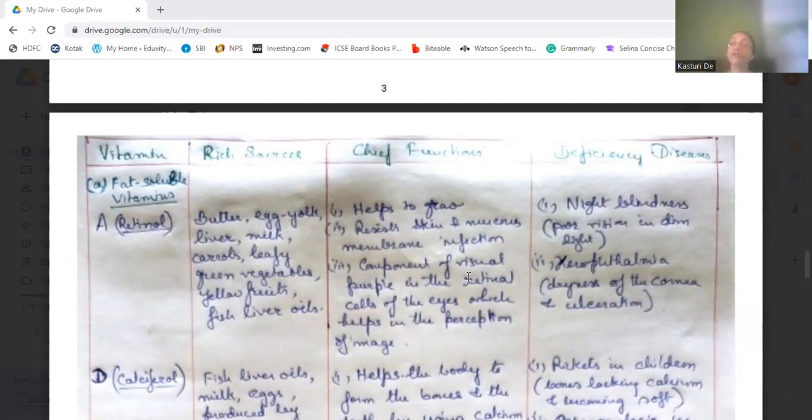It is a component of visual purple in the retinal cells of the eyes, which helps in the perception of the image. Its deficiency disease is called night blindness, or poor vision in dim light, and also xerophthalmia, which is an eye disease where the cornea dries and there is ulceration.